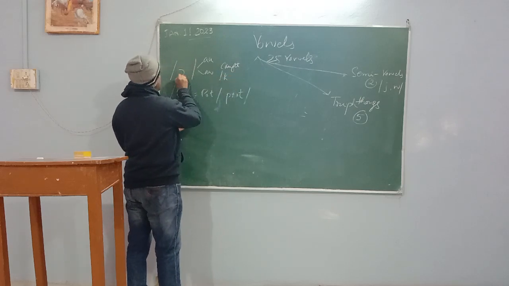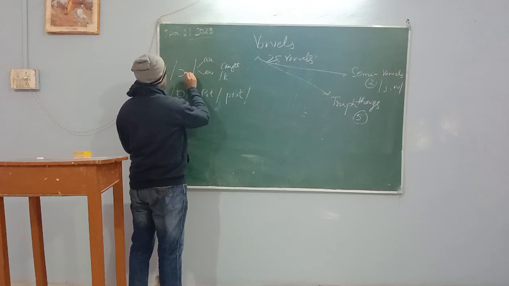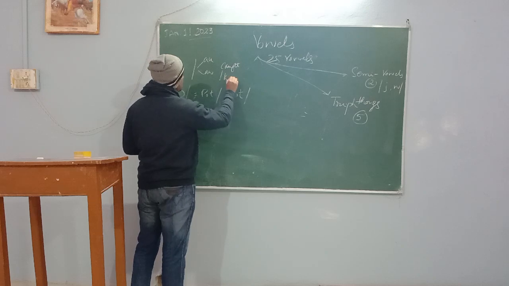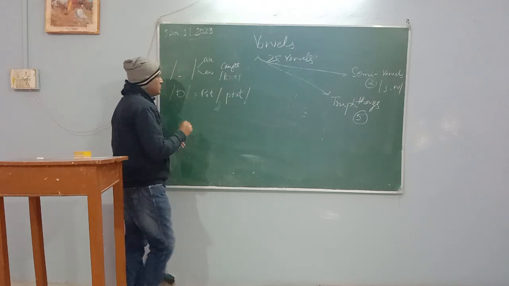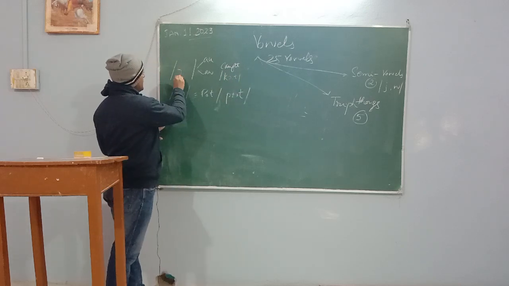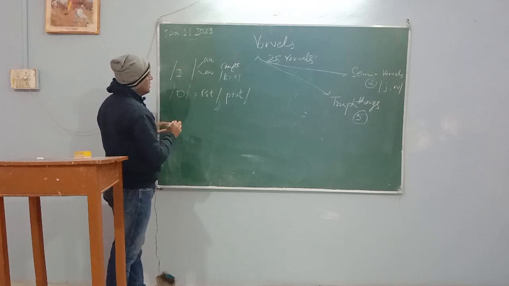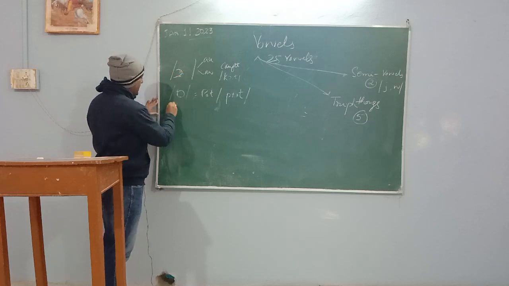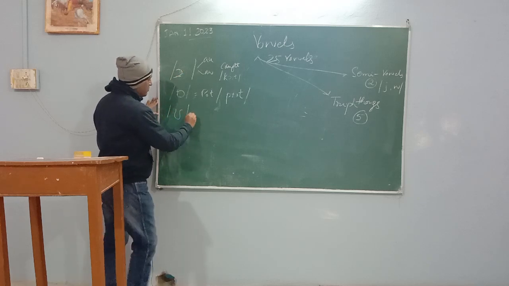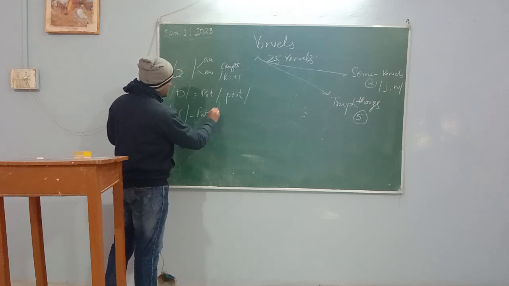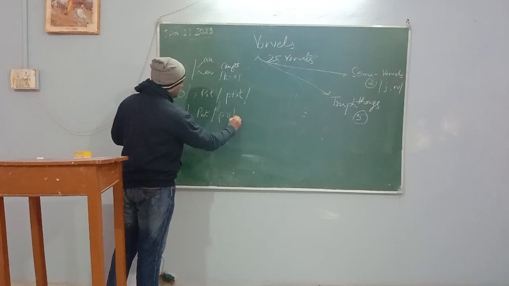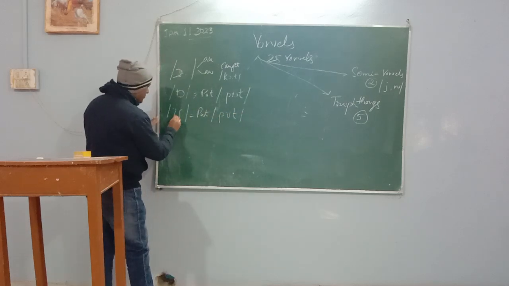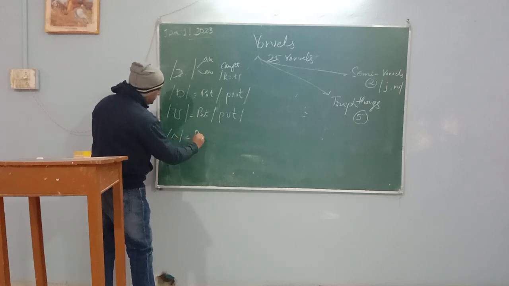We will change the vowel here. Caught. This is the reason we will use this vowel. This is also a long vowel, caught. So this is also a long vowel and it will be written as in put. But we have this sound, but.